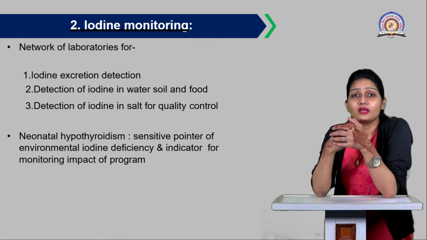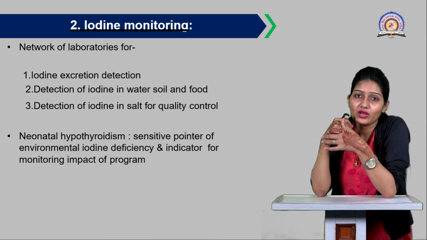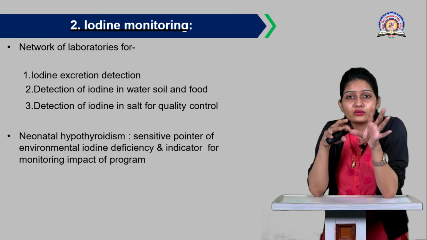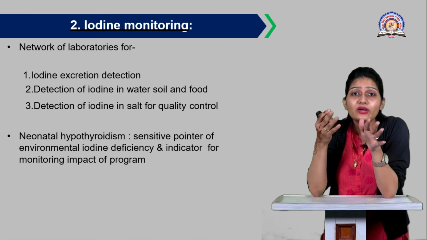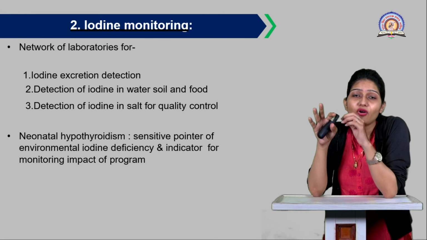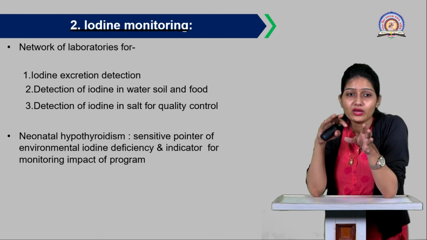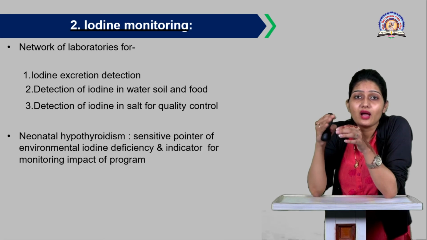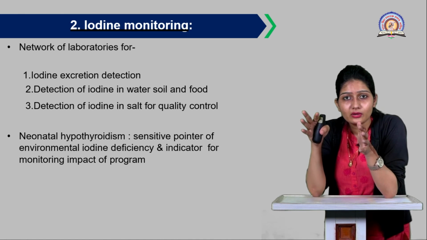Now the second step of this national program is iodine monitoring. You need to monitor the iodine level throughout the stages of life, how it gets excreted from the body, and how it gets absorbed in the body. A network of laboratories is present which monitors the iodine level. The first monitoring level is iodine excretion detection, that is, how much iodine gets excreted is detected by a laboratory.